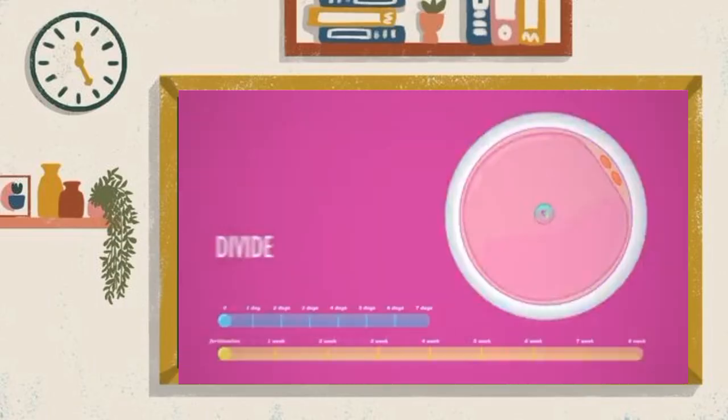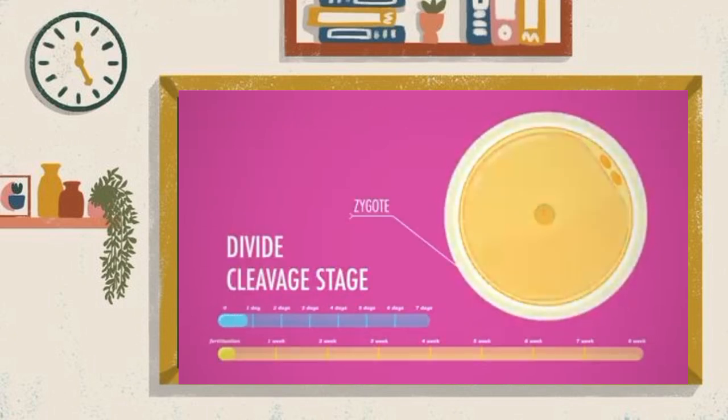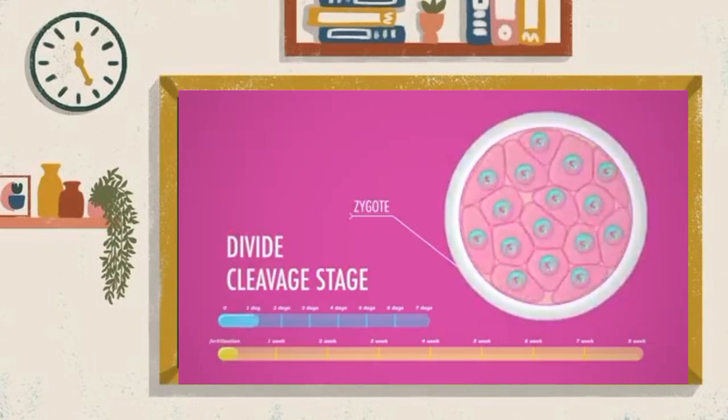The first step, dividing, begins in what's known as the cleavage phase, when cells cleave, or split in two, over and over. It starts about 24 hours after fertilization, when a little zygote turns from 1 cell into 16 cells called blastomeres. The cells divide so quickly that they don't actually grow between divisions, they just create more smaller cells. This allows each little cell to have more surface area, which helps them take in the oxygen and nutrients they need from their environment.